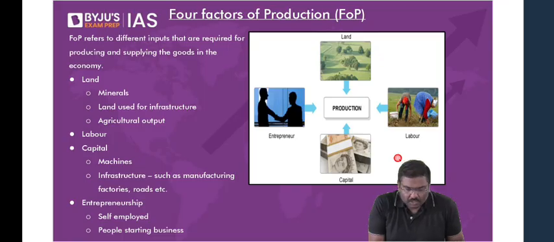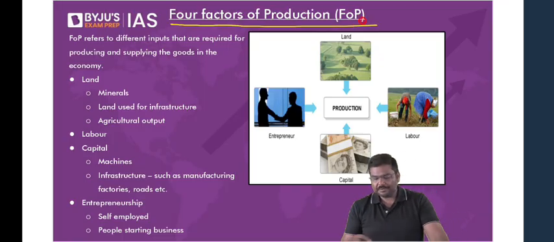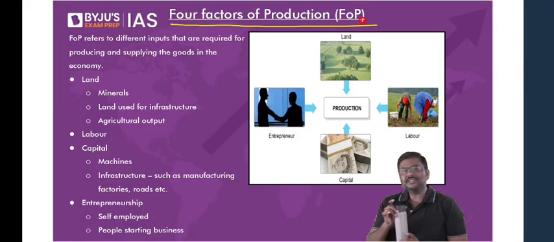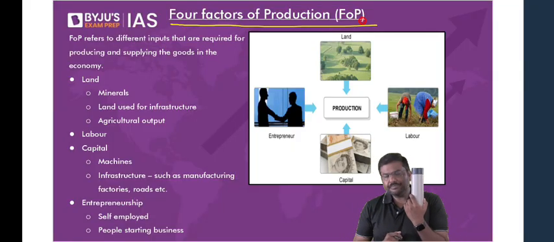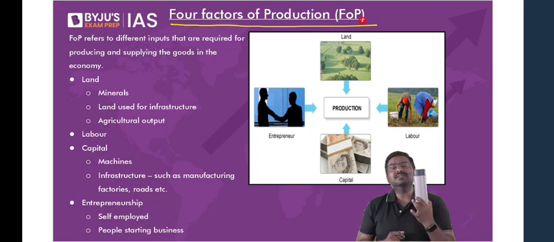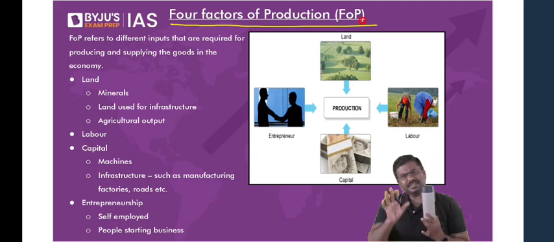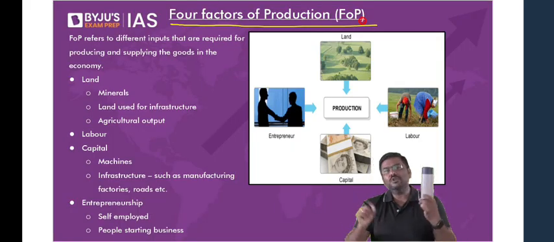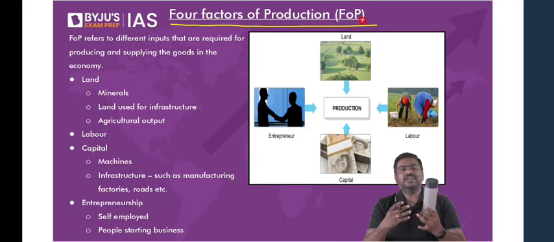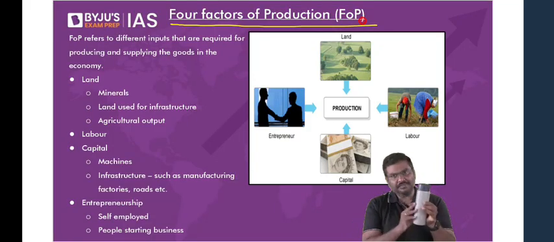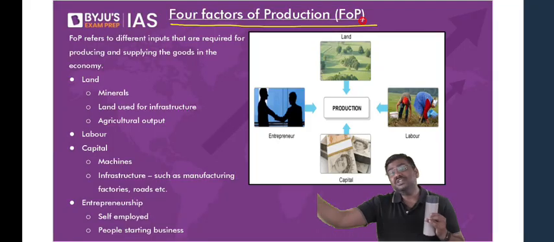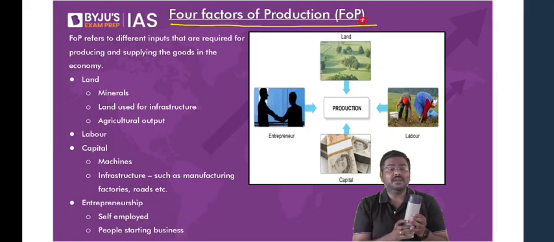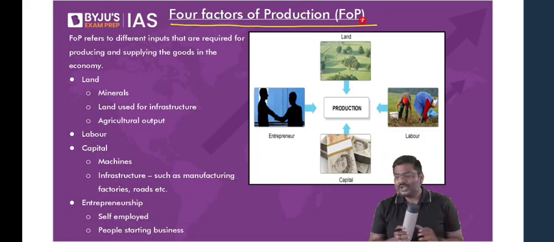Okay, now let me go to the next concept of 4 factors of production. Now, what are these factors of production? Let me start with the beginning point here. Start with the basics. Imagine you want to manufacture this bottle. Will you require certain inputs? Will you require certain raw materials or not? Today you decide, forget about UPSC, I'll start manufacturing bottles. Will you require inputs or not? Of course, yes. For example, some of you will say, sir, I will require plastic. Correct. Some of you will say, I will require a machine. Absolutely correct. Some of you will say, I'll require steel for this. Absolutely correct. So I hope you understand this.